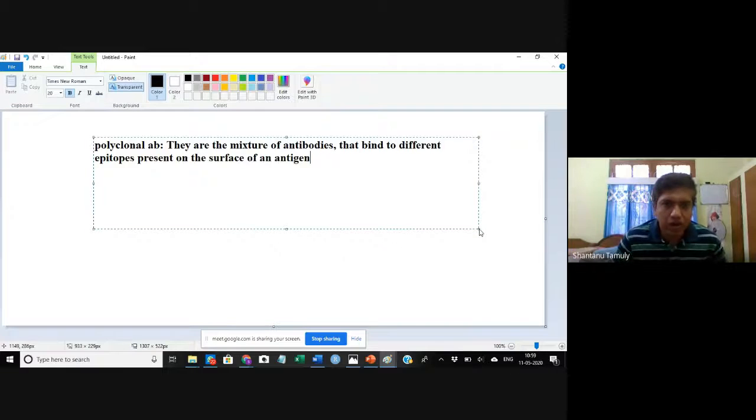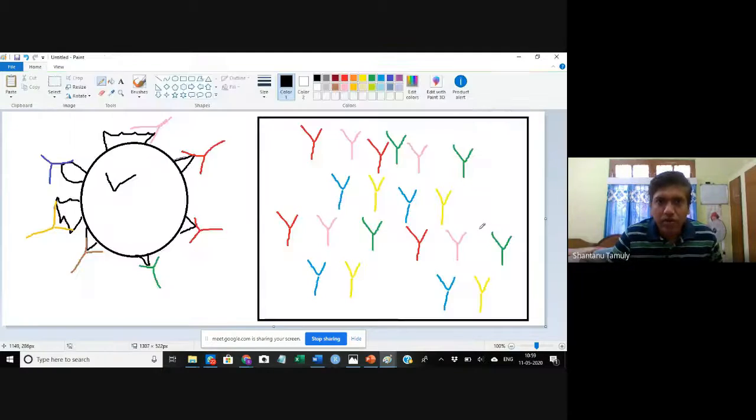That is called polyclonal antibody. Now we will talk about the monoclonal antibody. So what is monoclonal antibody?